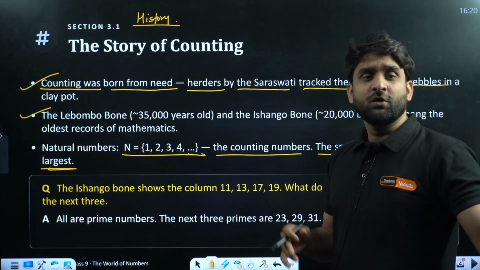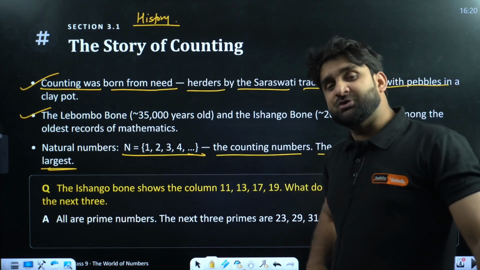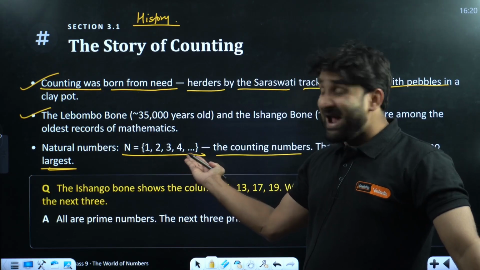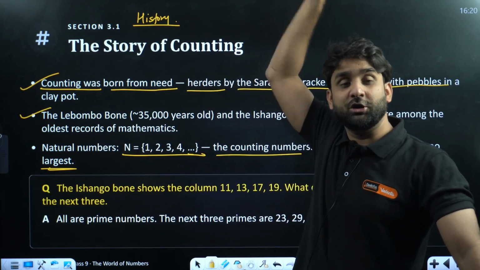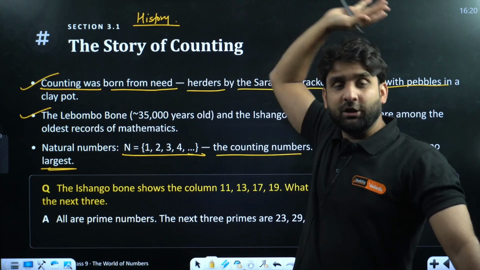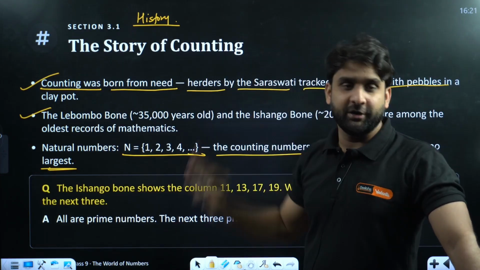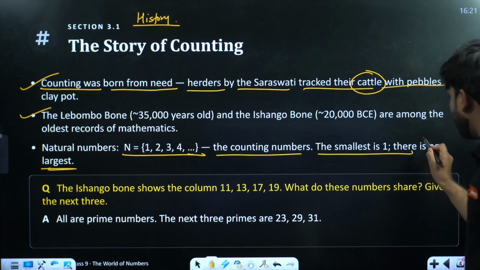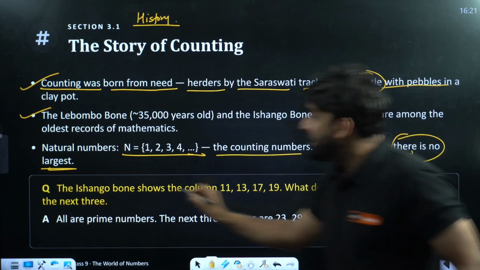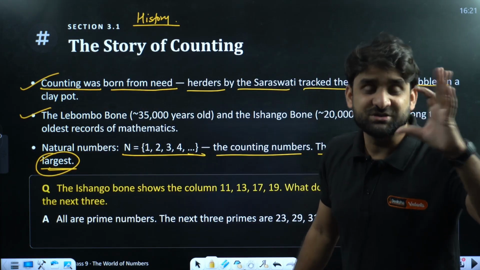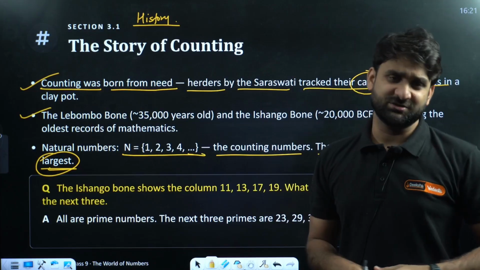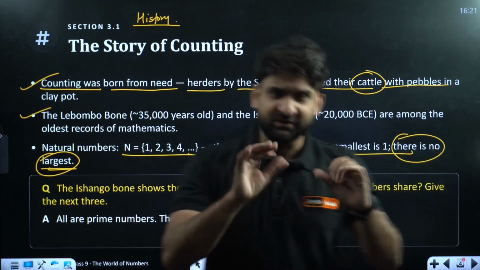No one knows, because this goes endlessly in the forward direction: 1, 2, 3, 4, 5, 6, 7, 8, 9, 10, 11, 12, 13, 14 till infinity. Beyond infinity, no one knows. So my dear champion, there is no largest natural number. You can't write an answer for the largest natural number. There is no existence of a largest natural number. Okay, this is all about it.